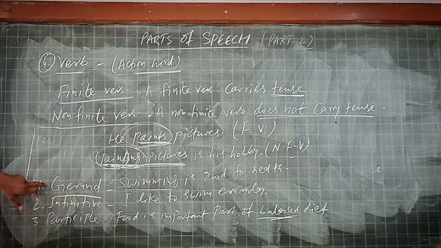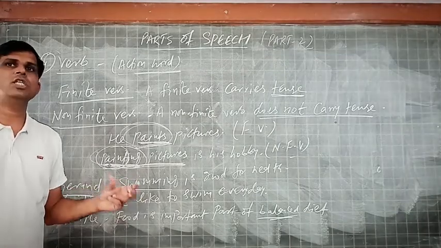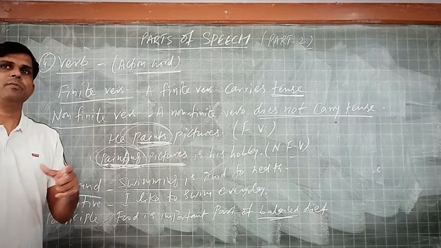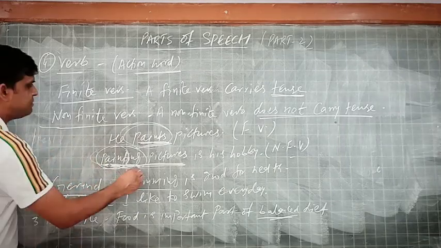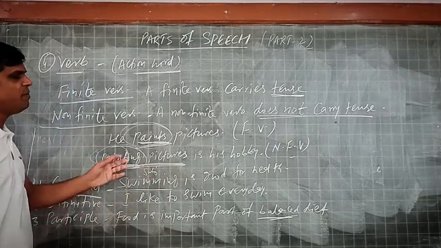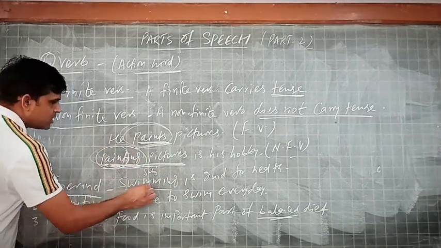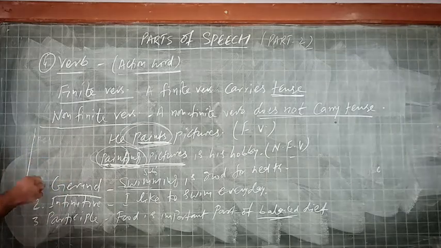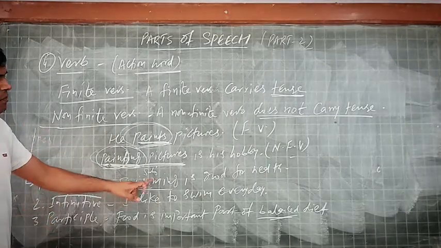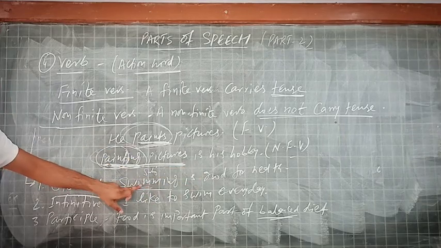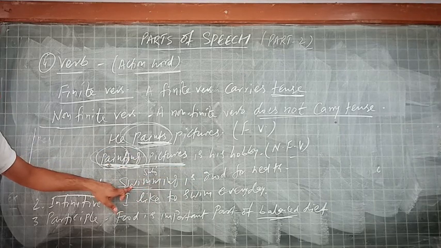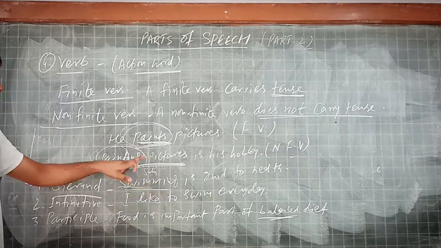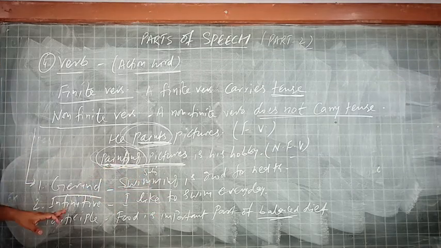That is gerund. Non-finites are gerunds, infinitives, and participles. For example, the word swimming. Swim is a verb, but used in a different way as the subject of the sentence. Swimming is good for health. The ing form of the verb used as a subject is called a gerund here. Swimming is good for health. The verb swim with the ing form is used here as a subject, it is called gerund.